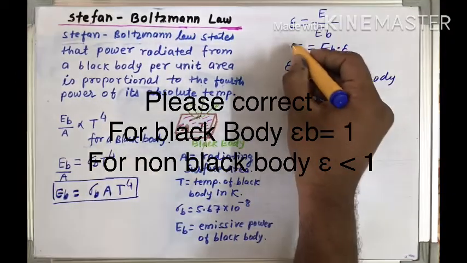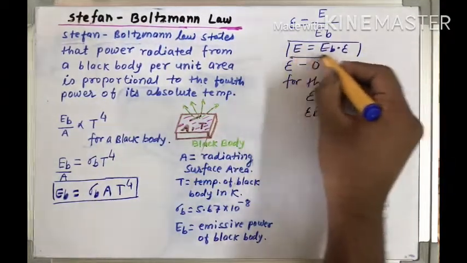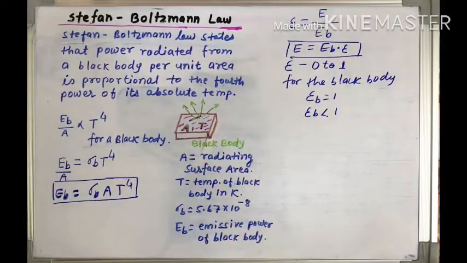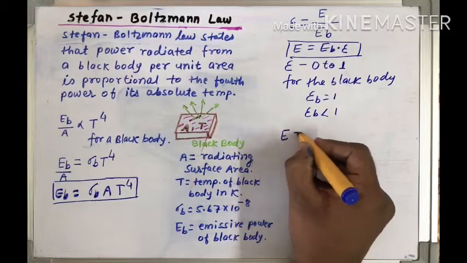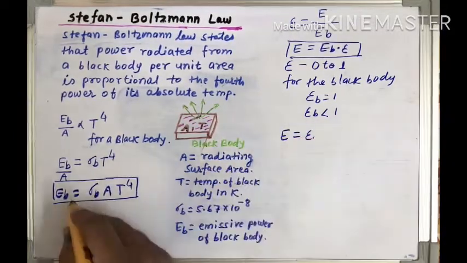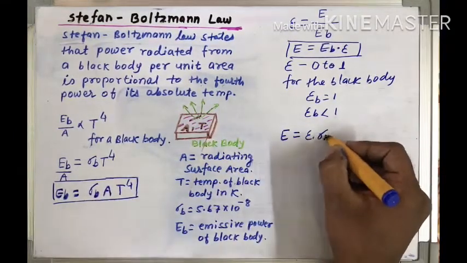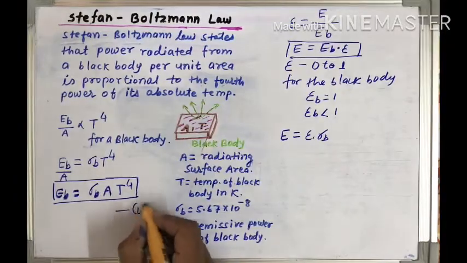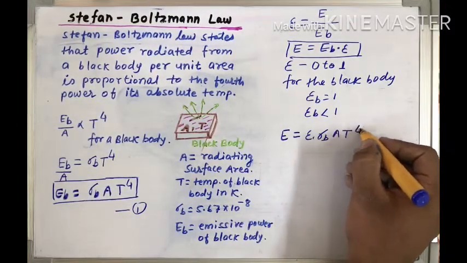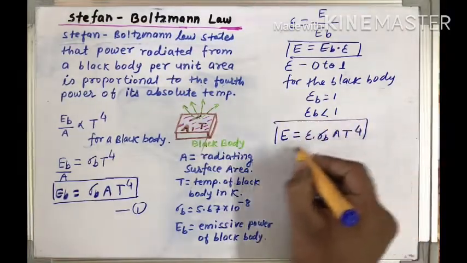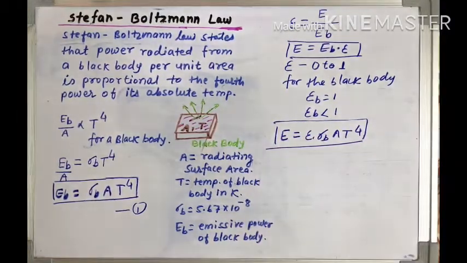So from this equation, if we want to calculate the emissive power from a non-black body or the real surface, we can have E is equal to epsilon into EB, and EB is equal to sigma B A T to the power 4. Say this is equation number 1. So this is the equation to find out the emissive power from a non-black body or a real body.